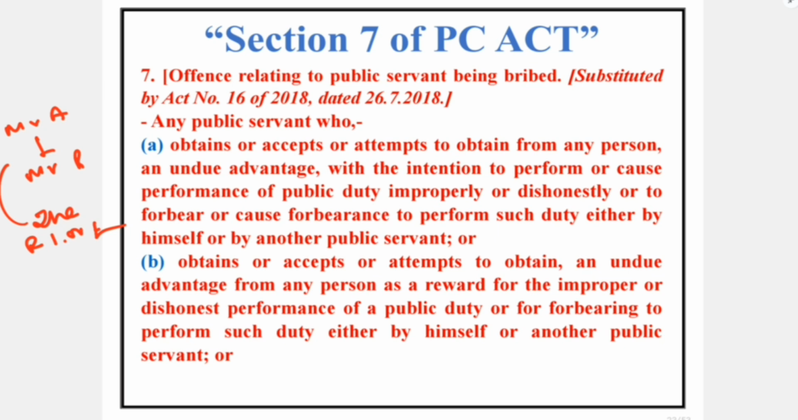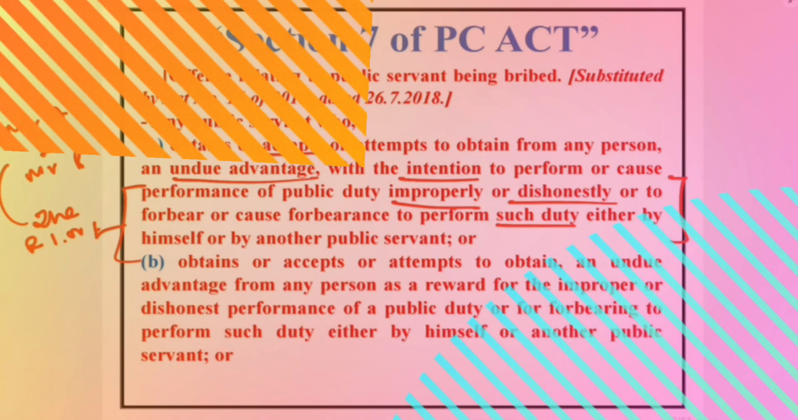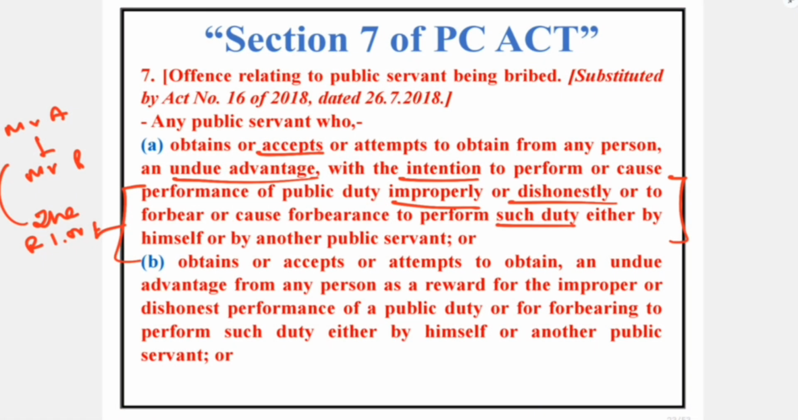B would be liable as per section 7 subclause A of the PC Act under the following headings: accepts undue advantage with intention to forbear the performance of public duty improperly or dishonestly. Ultimately, revenue loss had been caused to the department due to such forbearance. It is immaterial. The said function can be done by the public servant himself, or he may cause another public servant to do the same.